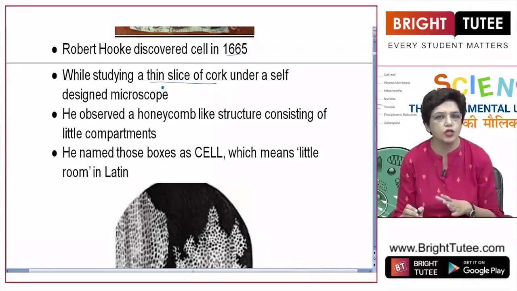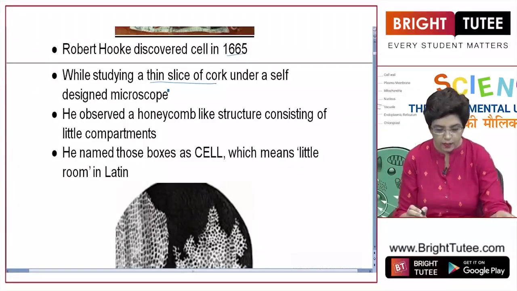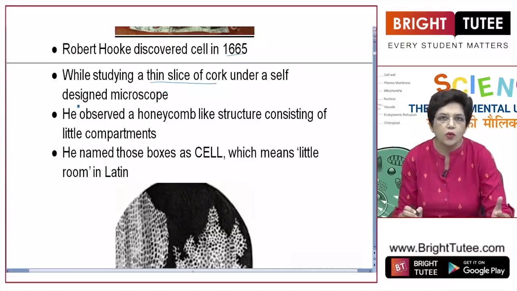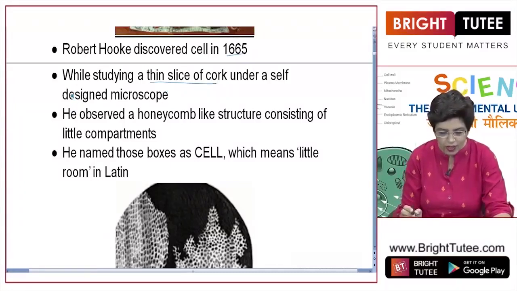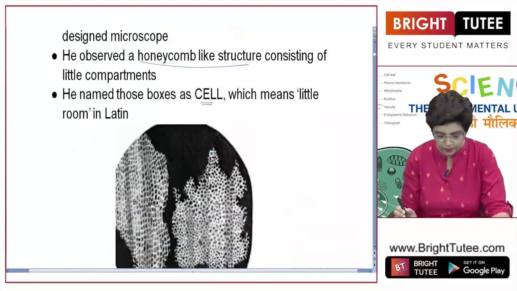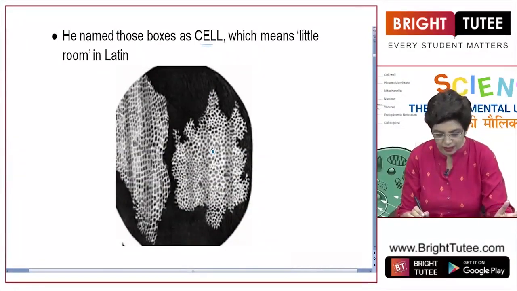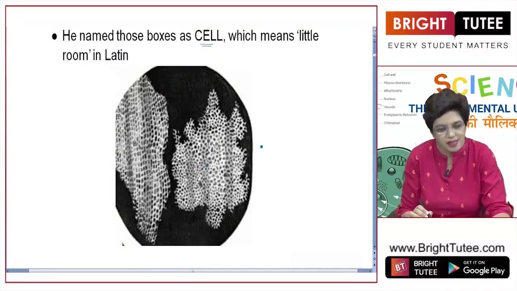The cork cells are actually dead cells. They contain only the outer cell wall. And his self-designed microscope did not have much power. It could not magnify to a large extent. So what he observed was a honeycomb-like structure consisting of little compartments. He named these boxes cells because cell means little rooms in Latin. Look at this. He observed something like this, a tiny honeycomb-like structure, tiny compartments which were empty. So he thought that living bodies are made up of these tiny compartments, and he called them cells.